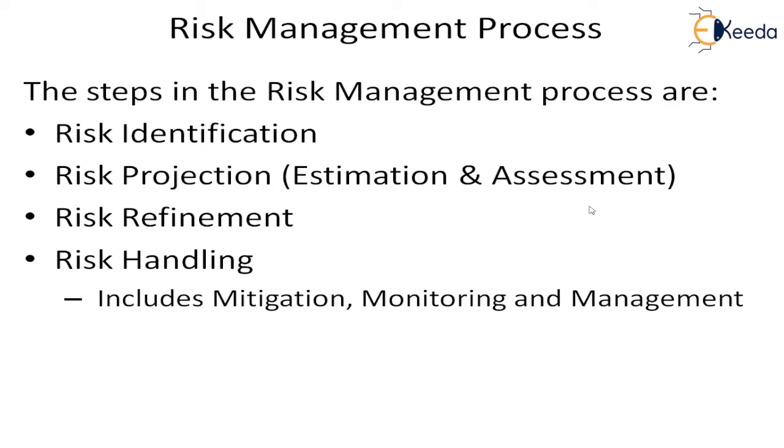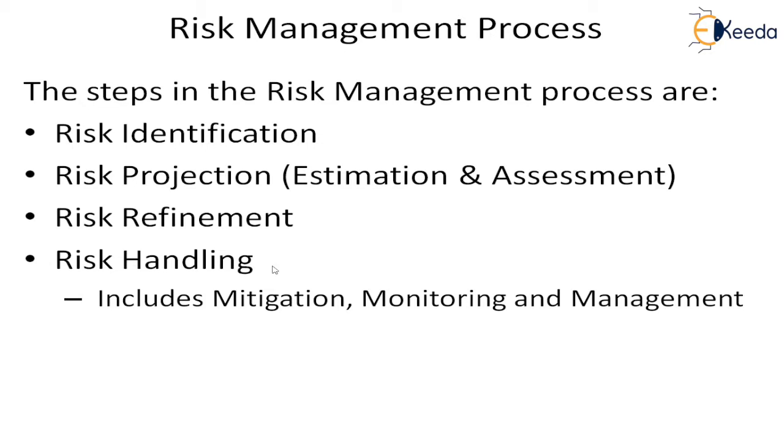Also we have to assess, that means prioritize this risk. We have to check where it will create the problem, how important it is to handle it. So we will do an assessment. This is like taking a decision, and this is like doing an arithmetic estimation. Then we will do some risk refinement, and we will do the risk handling. Risk handling is the major part.